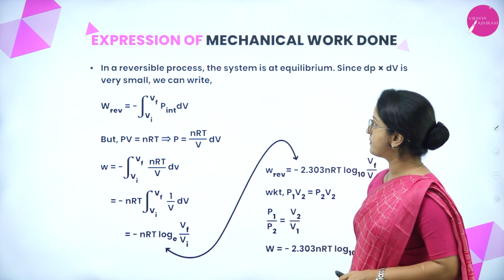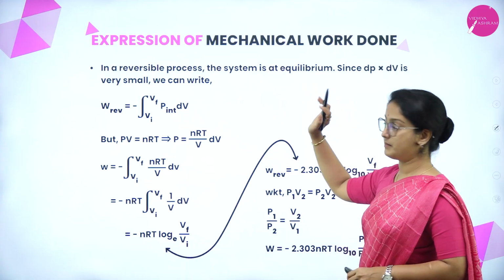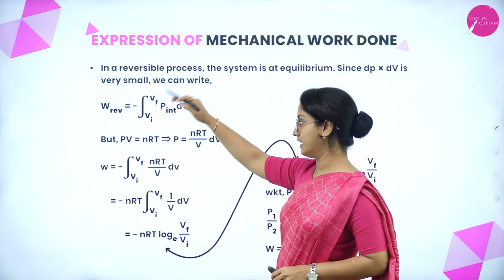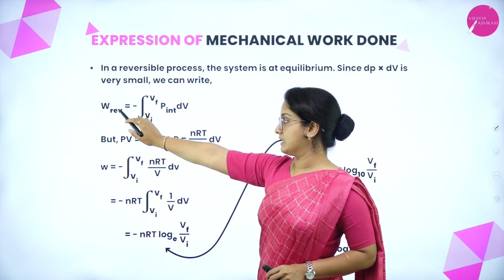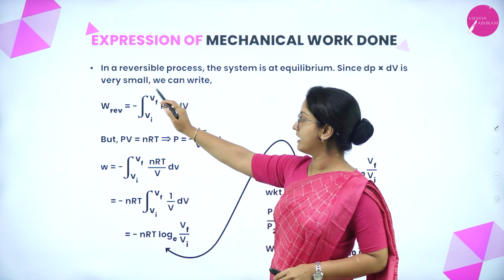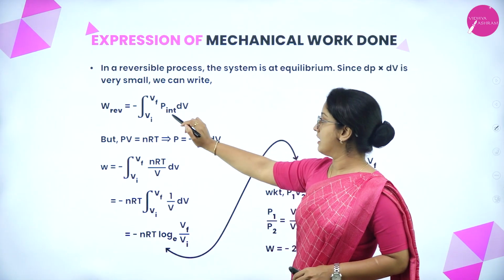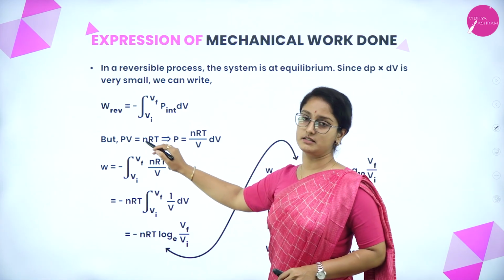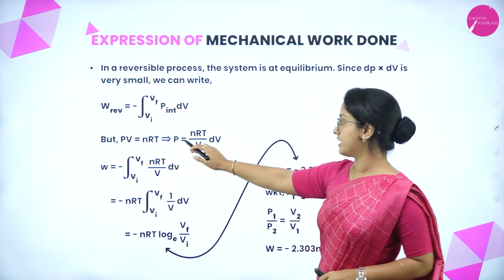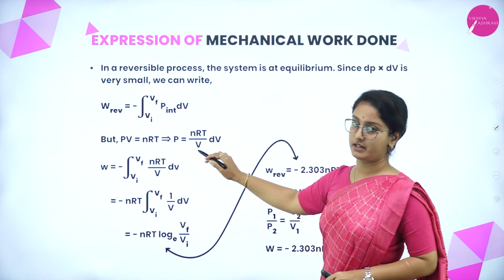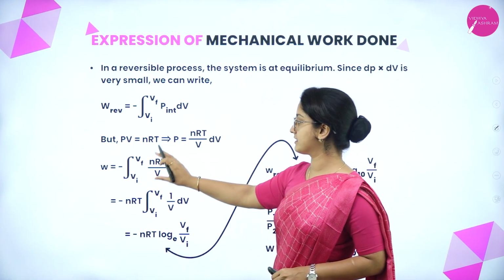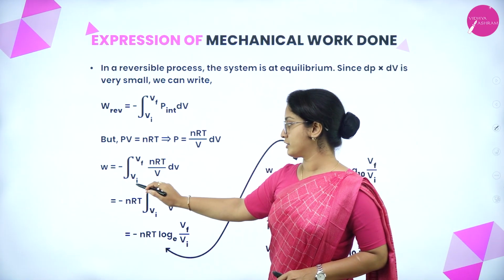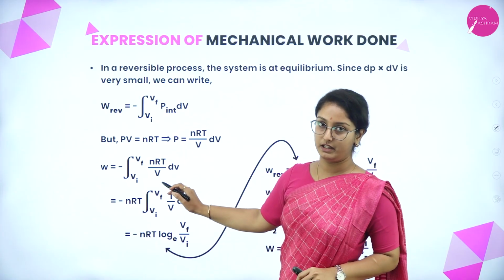Then in a reversible process, the system is at equilibrium. Therefore, since dP into dV is very small, we can write the work done in a reversible process as minus integration from Vi to Vf of internal pressure into dV. But PV is equal to nRT. This is the ideal gas equation. Therefore, pressure is given as nRT divided by V. We will apply the same thing in the previous equation. Therefore, the equation becomes minus integration from Vi to Vf of nRT by V dV.